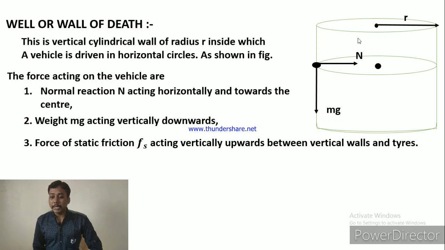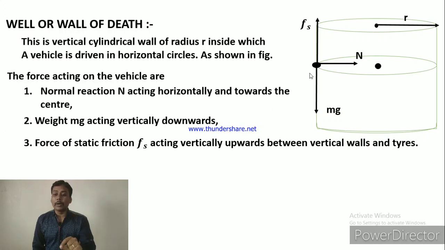To maintain that vehicle on this circular path, on the wall of that cylindrical well, this frictional force prevents the vehicle from falling and maintains it on the wall, and hence it acts in the upward direction like this. So this is the frictional force. So there are three forces which are acting on the vehicle.